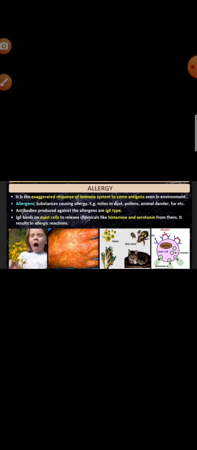Okay, now we will discuss allergy. What is allergy? The exaggerated or hypersensitive reaction of the immune system to certain antigens present in the environment is called allergy. The substances or agents which produce an immune response in an individual are called allergens. Allergens can be of different types. You can give some examples: pollen grain, animal dander, dust, feathers. Different drugs also produce allergies in some individuals. Immunoglobulin E antibodies are produced in response to allergens.